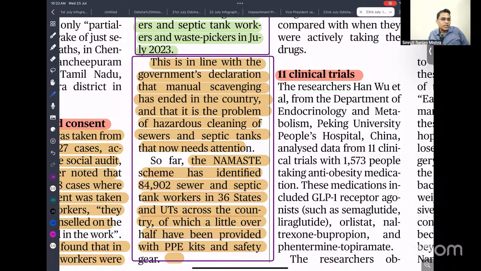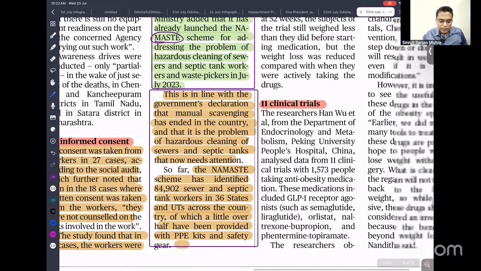So that is what the Namaste scheme basically aims to do: promote mechanization of our sewage cleaning, so that we can reduce the deaths of our people. So it tries to promote the use of safety gears.